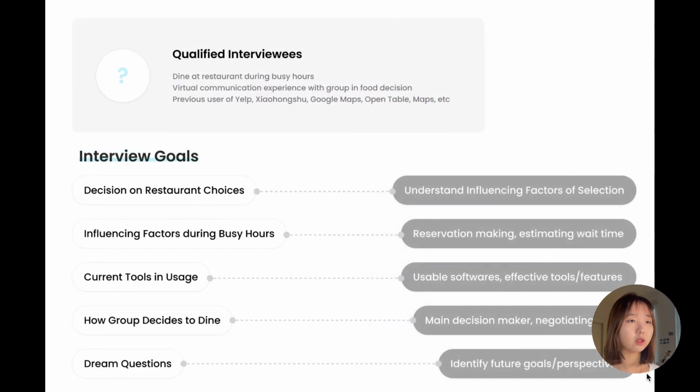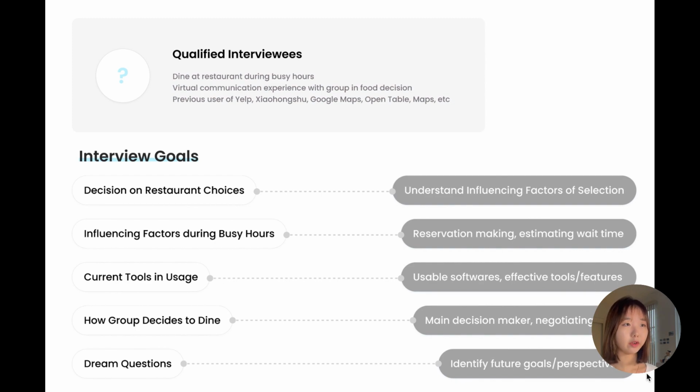For my interview goals, I chose to focus on understanding influencing factors, some reservation making, the usable softwares that people nowadays use, the main decision maker, and how they negotiate time between the group, identify future goals or perspectives. I also listed qualified interviewees, such as people who have experiences in dining at restaurants during busy hours, have virtual communication experience, were grouped in food decision, or have been a previous user of Yelp, Xiaohongshu, Google Maps, OpenTable, or Maps, etc.